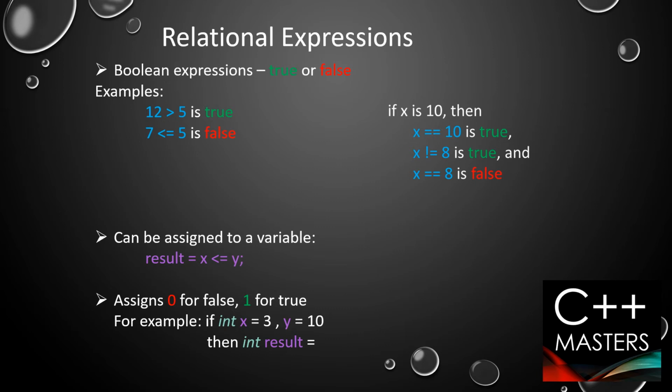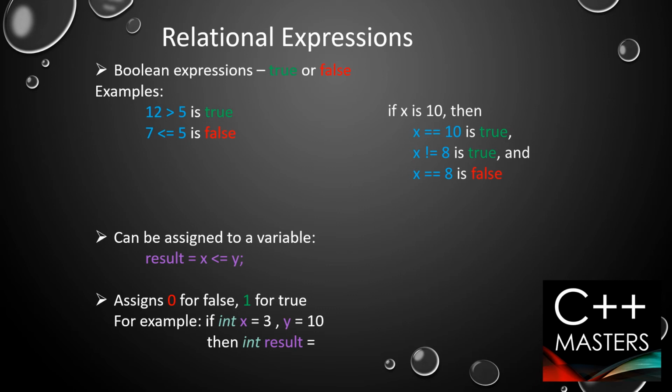Double equal to actually verifies whether x is equivalent to 10 or not. It is different from the single equal to that we use in mathematics, and double equal to always verifies whether both the left and the right side are equal or not. Similarly, x is not equal to 8, that is also true because the value of x is 10. X double equal to 8 is false because it is checking whether x is equal to 8. That is not true, so it's false.